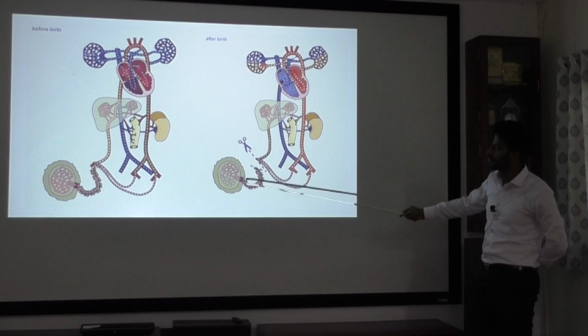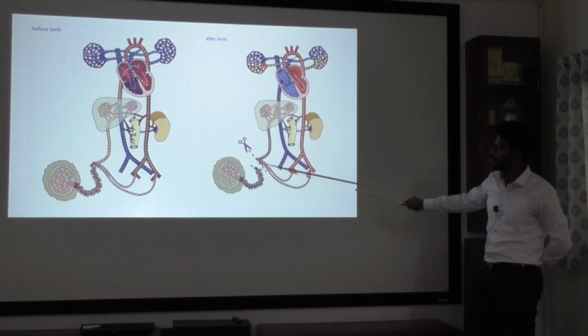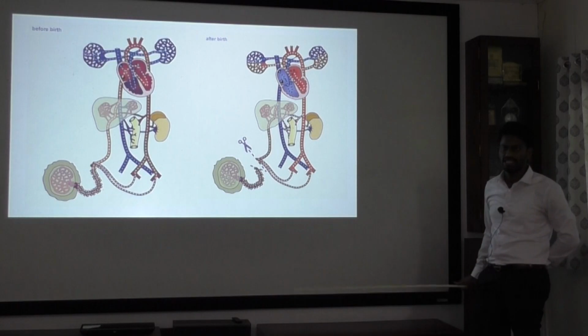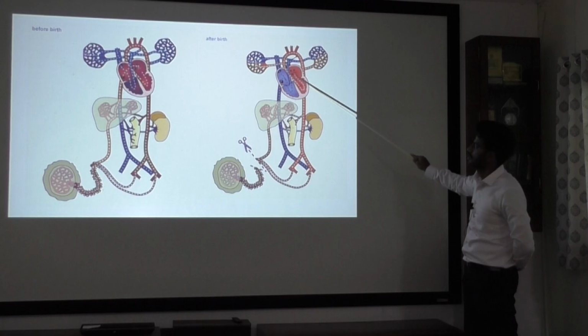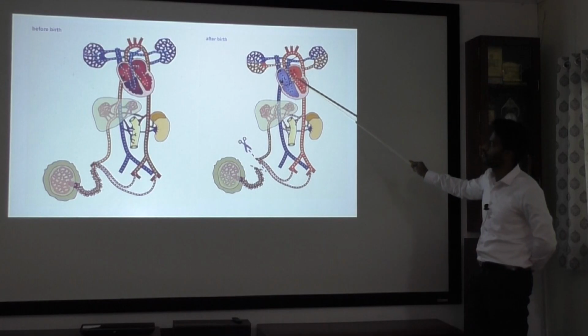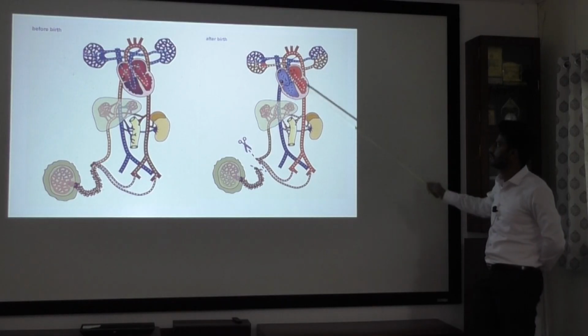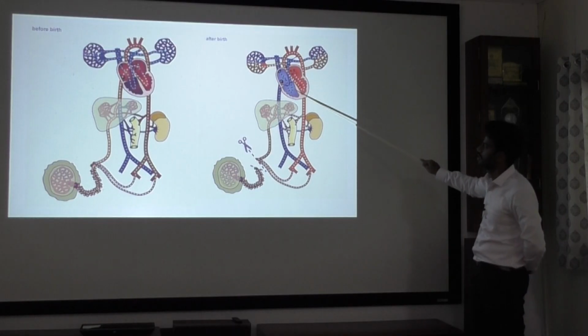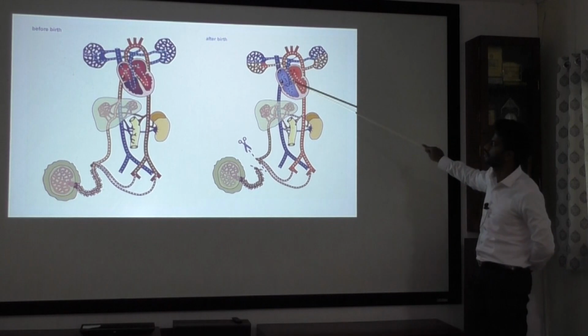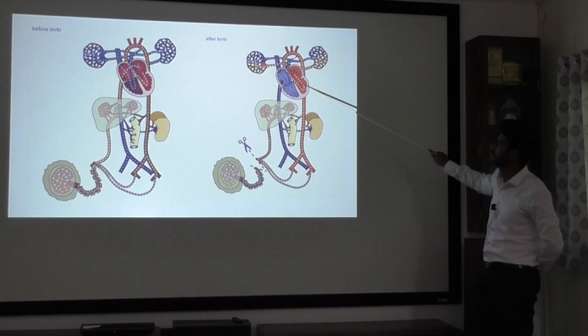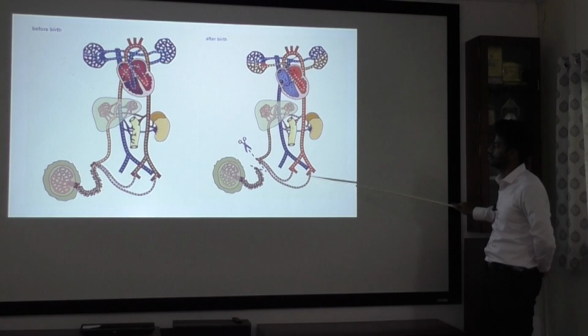But soon after birth, once we clamp the umbilical cord, there will be elevated systemic resistance and decreased pulmonary resistance after breathing. Because of this there will be decreased right side pressure, and so there will be closure of the foramen ovale. Then blood from the right side will enter the right ventricle to the pulmonary trunk. Here maximum circulation will happen, and then oxygenation. From there it will return through the pulmonary veins, left ventricle, and aorta.